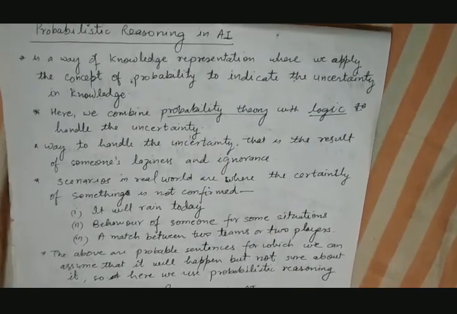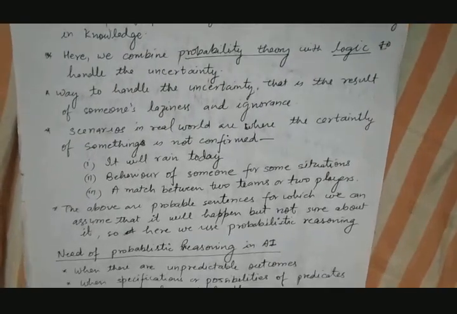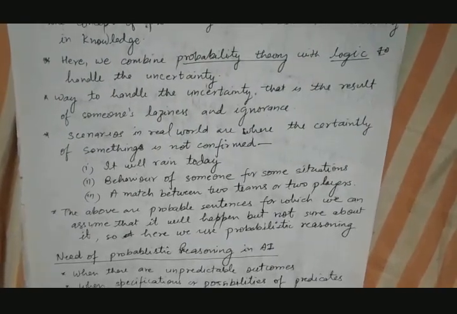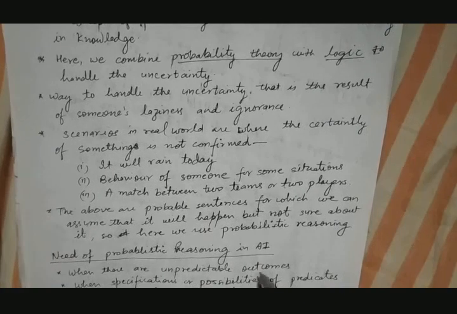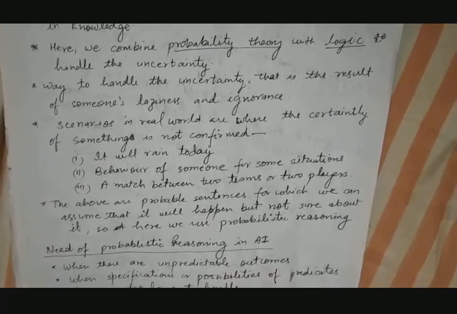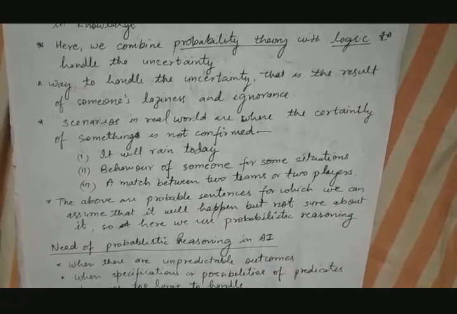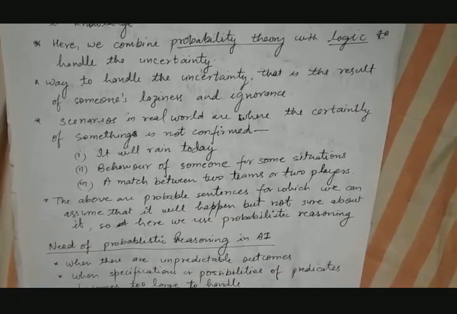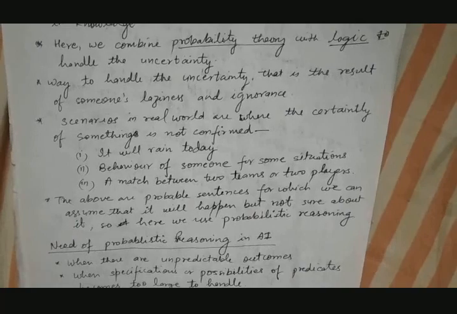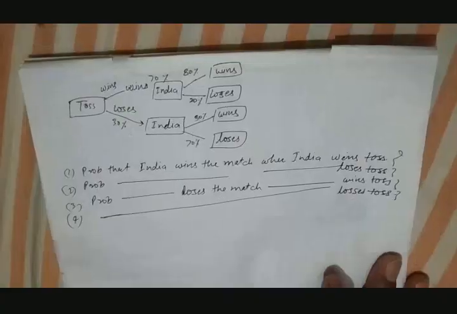So why do we need probabilistic reasoning in artificial intelligence? There are some cases: first, when there are unpredictable outcomes. The second is when specifications or possibilities of predicates become too large to handle. And the third one is when unknown errors occur during an experiment.